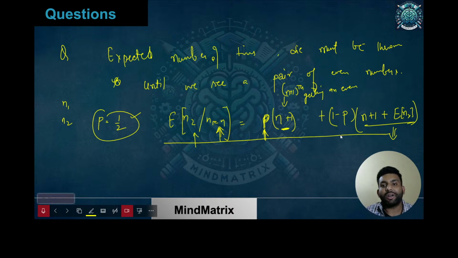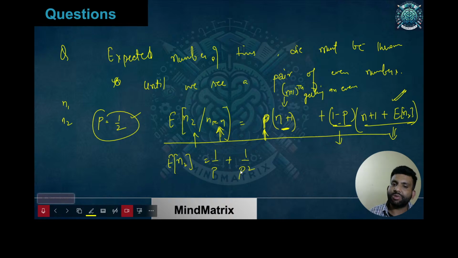When you did not get it, the probability for that is 1 minus p, and n plus 1 throws are wasted. After that you again have to think about what exactly is the expectation of n2, so you use this same expectation over here. You just need to use the conditional expectation formula, as it will be a bit lengthy process. So right now I'll just write the final answer: E of n2 would be 1 by p plus 1 by p square. Okay, and you know these values. What are these values?